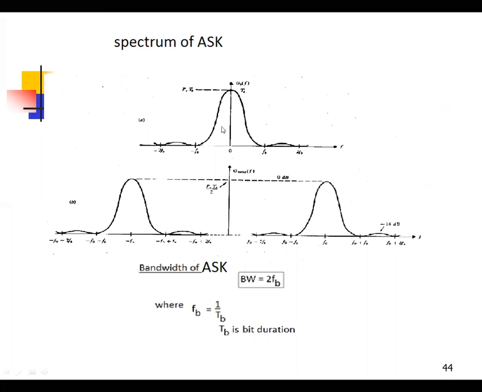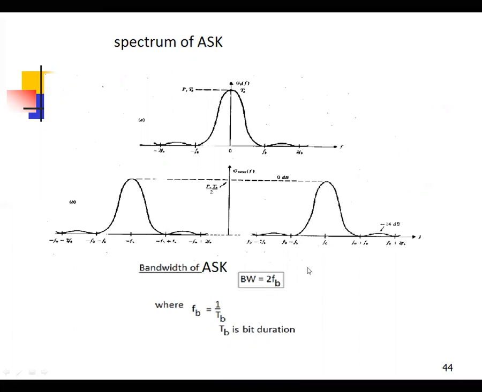So observe here, this is one of the signals, Pb Tb. After splitting into two spectral components, Pb Tb by 2, the magnitude is reduced by 50%. So it's a very important concept. When modulation takes place, spectral components are doubled and the magnitude is reduced to 50%. The positive spectral component is 1 and the negative spectral component is 1.